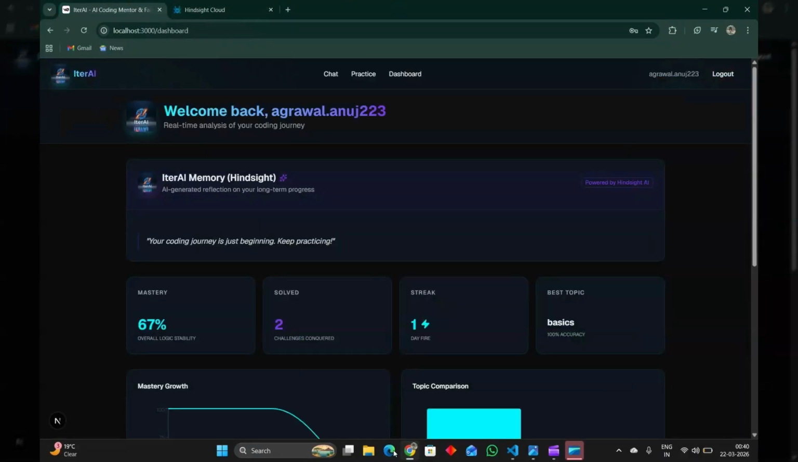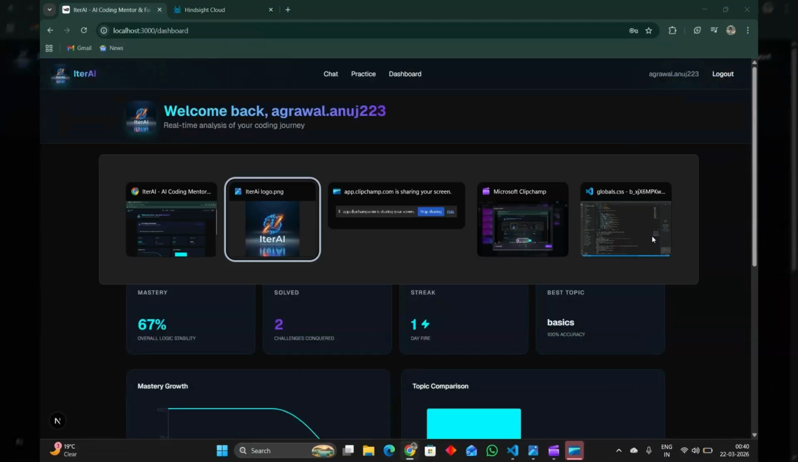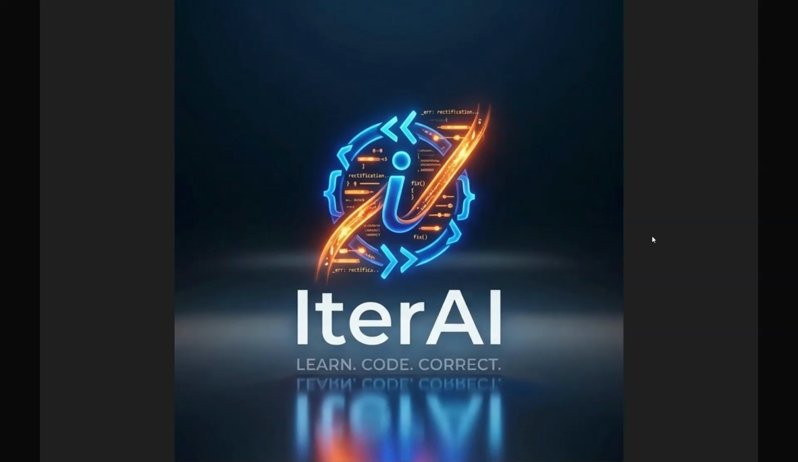This is all about our website, Iter AI. In the end, Iter AI is not just about solving problems, it is about improving how you learn over time. By combining dashboard tracking with hindsight memory, the system adapts to each user's mistakes and progress. This makes learning more personalized and effective.